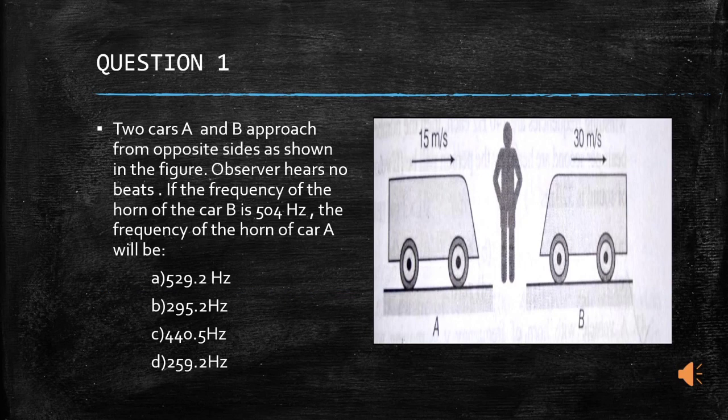Let us look at the first question. The question is, two cars A and B approach from opposite sides as shown in the figure. The observer hears no beats. If the frequency of the horn of the car B is 504 Hz, the frequency of the horn of the car A will be, the options are, option A 529.2 Hz, option B 295.2 Hz, option C 440.5 Hz, option D 259.2 Hz.